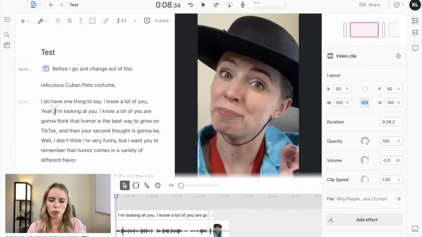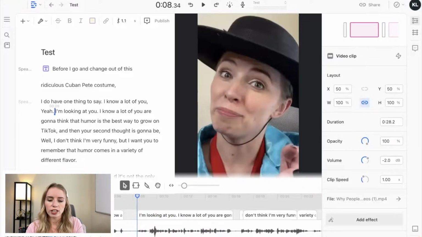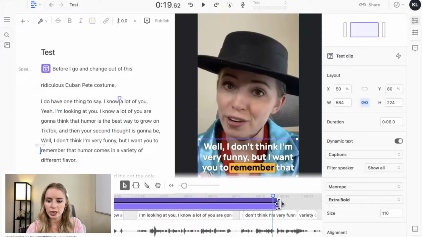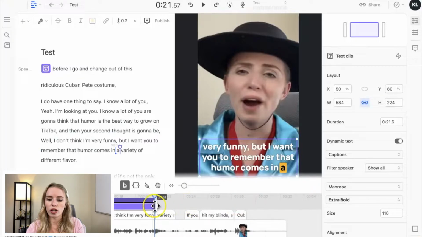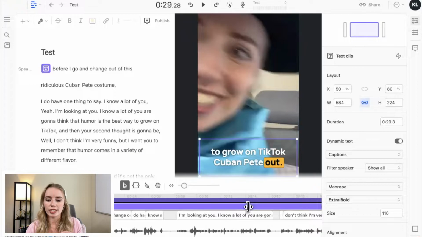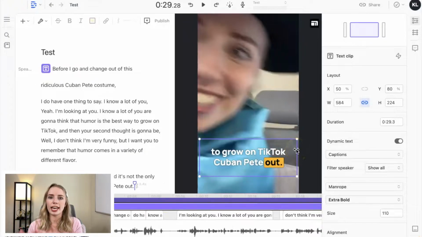I'm not really sure what this is called, but I want to make sure that the fancy captions, you can see this purple line, that's what the fancy captions are, apply to all of the words that I'm saying. So I can just click and drag this out, and it's going to apply the edits that I made at the very beginning, like the font color, the dynamic text, the size, things like that. It's going to apply that to all the words. So let me show you how this is.